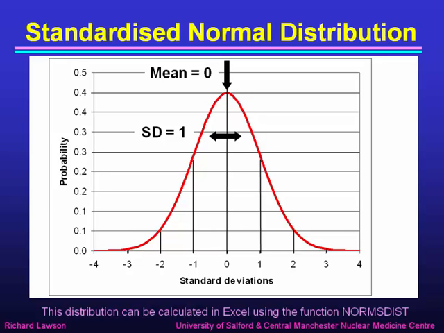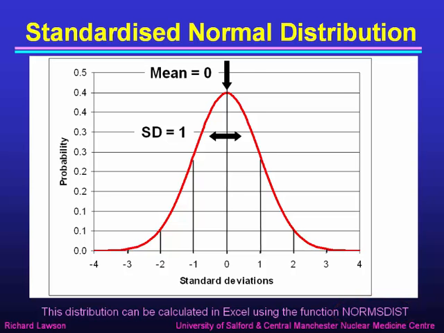This is the shape of the standardized normal distribution. As we've said, it is defined to have a mean of 0 and a width or a standard deviation of 1. So the horizontal axis is not in terms of our actual measured quantity, but in terms of how many standard deviations we are away from the mean. So going to the right, we go 1, 2, 3 or 4 standard deviations away from the mean, and to the left, -1, -2, -3, -4 standard deviations. Excel has a function for calculating this called NORM.S.DIST. Notice the S in this function for the standardized normal distribution.